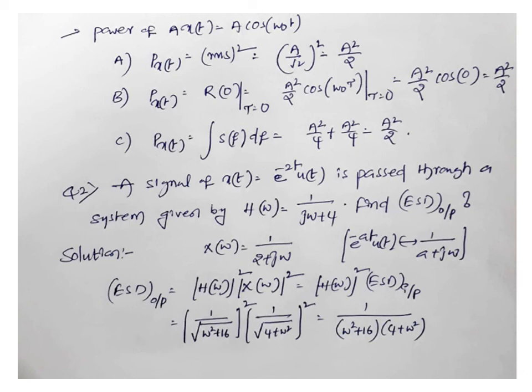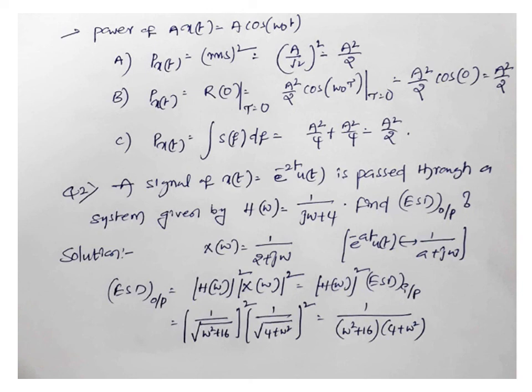Next problem. A signal of x of t is equal to e power minus 2t into u of t is passed through a system given by h of omega is equal to 1 by 4 plus j omega. Then find the power spectral density of the output. So here system is there, that is given by h of omega is equal to 1 by j omega plus 4. Its input is given by x of t. If you observe here, h of system is given with respect to frequency domain, but the signal is given with respect to time domain x of t. We have to calculate the energy spectral density of the output.